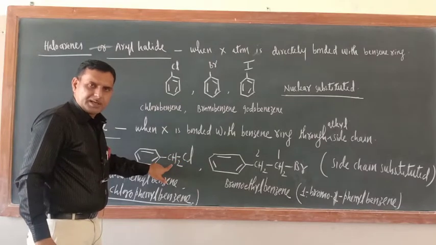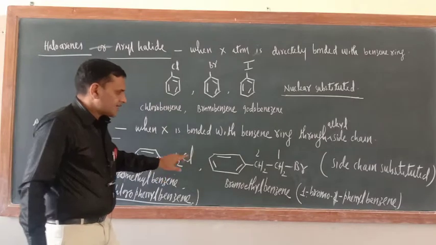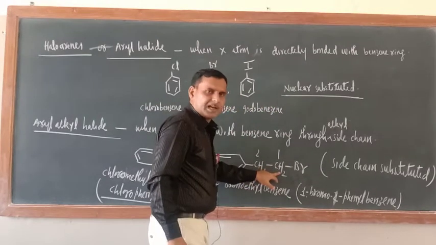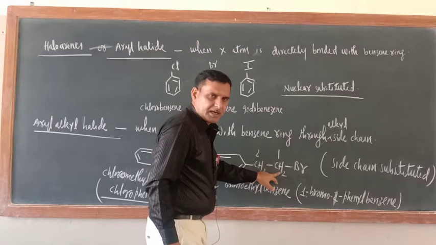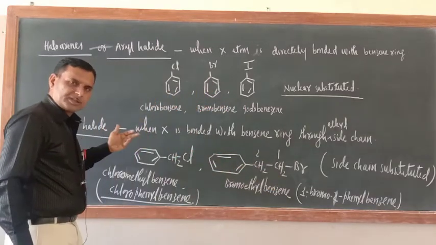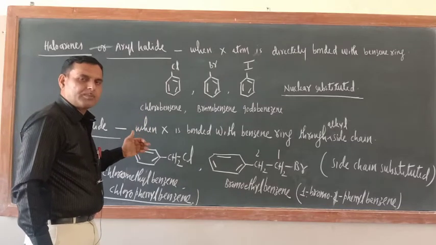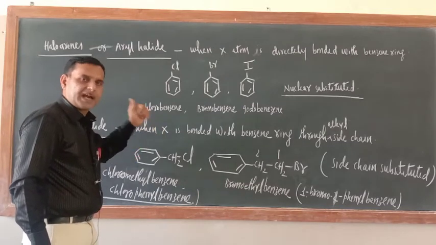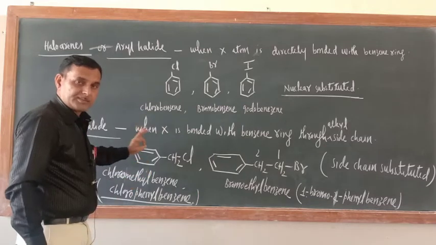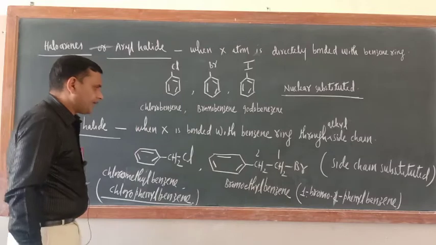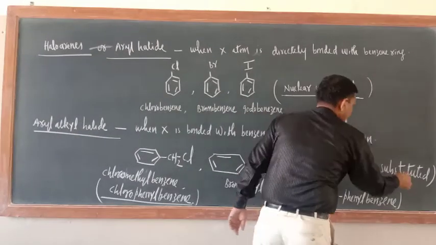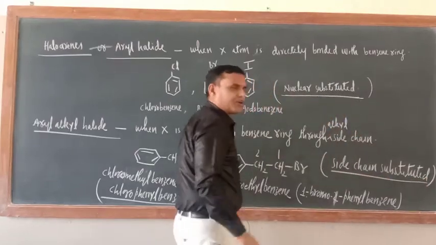Just see, suppose Cl is not there. Here what would have been? The CH3 group would have been. Similarly, suppose Br is not here. So here what would have been? The ethyl group, CH2CH3. Am I correct or not? So aryl alkyl halides are those halides where the halogen atom is bonded with the benzene ring through a side chain. Through a side chain. It is not directly bonded. So it is better to clarify here only. Okay, so now we can say they are side chain substituted.